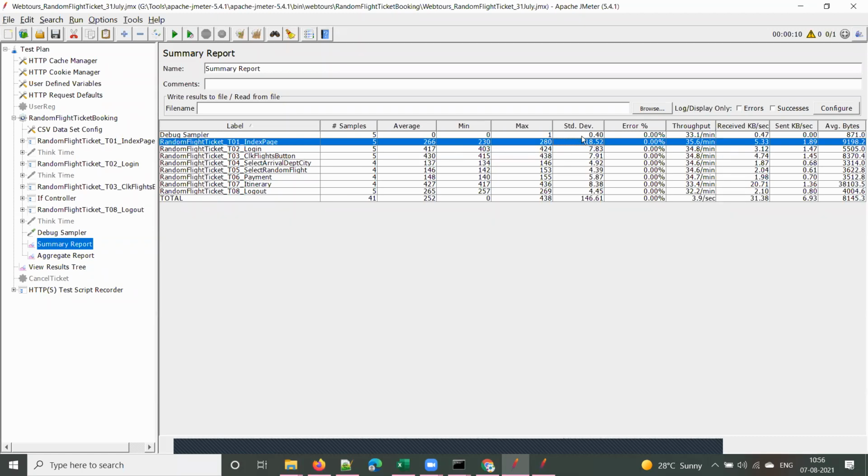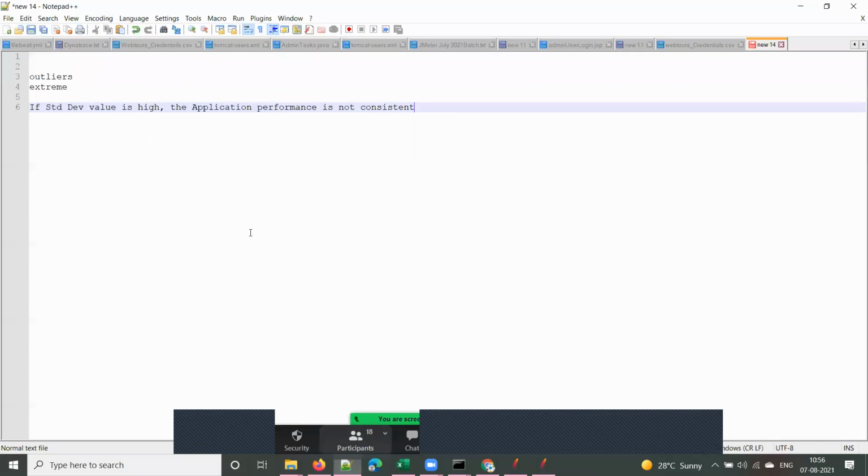That is the importance of standard deviation. The standard deviation value should be less. It should not be high. It should be close to the average response time. Is it clear, guys?